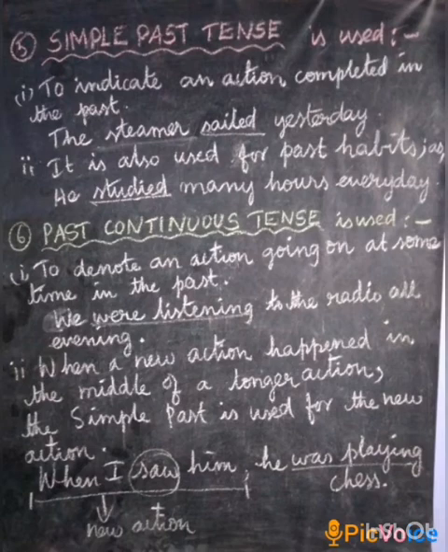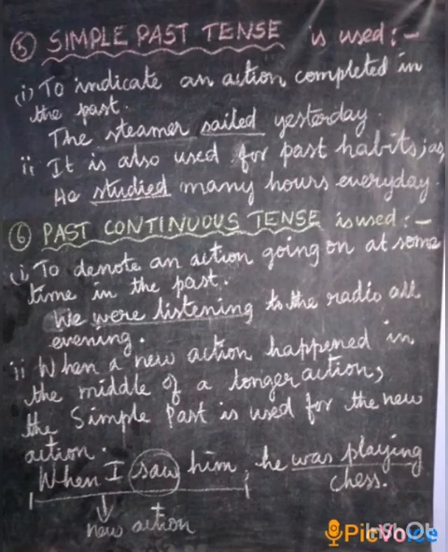The uses of past continuous tense. The past continuous tense is used to denote an action going on at some time in the past. For example, we were listening to the radio all evening. When a new action happened in the middle of a longer action, the simple past is used for the new action.